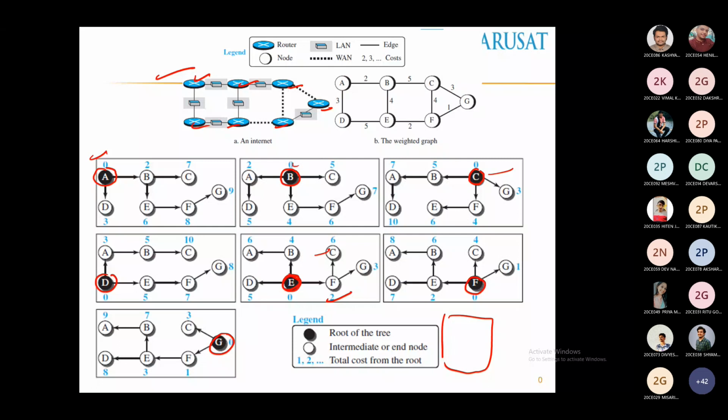Because what it has done, this router has sent the status of its link to A. This router has sent it to him, and this router has forwarded it to him. This router might have forwarded it here. So all the status of the links is available in all the machines. So all the routers will have the same link state database. So the database is known as the link state database.